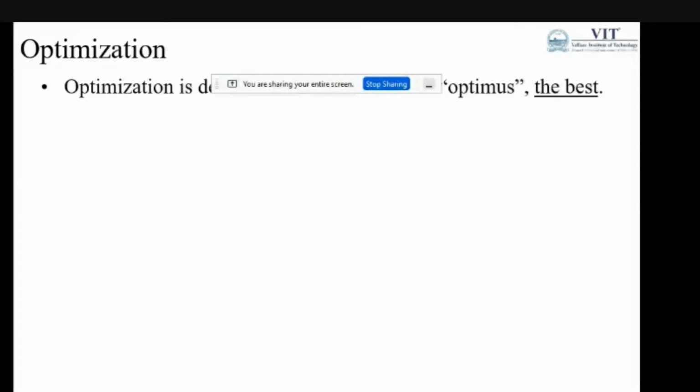So we all know that optimization is a word derived from Optimus, which is nothing but the best. Once you have alternative solutions, and we can compare the solutions based on some criteria, we can say that it is the best solution of the decision problem.